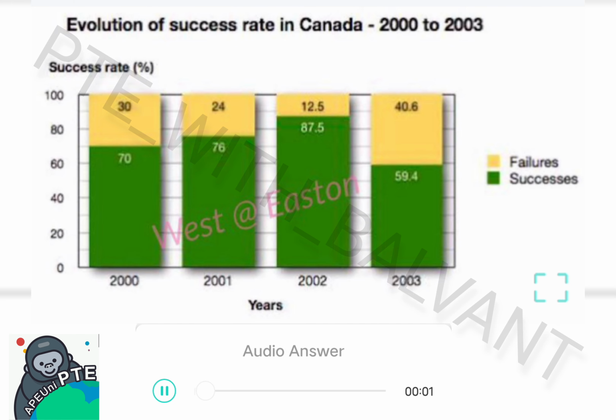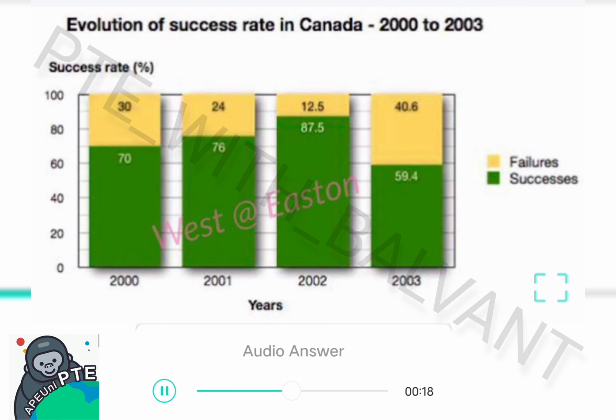The given image gives information about evolution of success rate in Canada between 2000 and 2003. The given image is very beautiful for myself and I have only 40 seconds to speak about it. From the image I can observe 2001 and 2000. I can also observe 2002 and 2003.